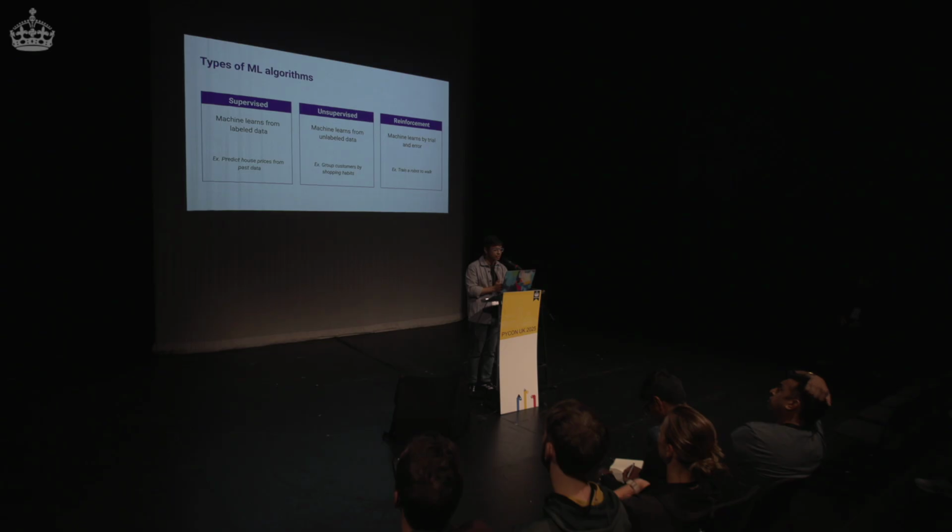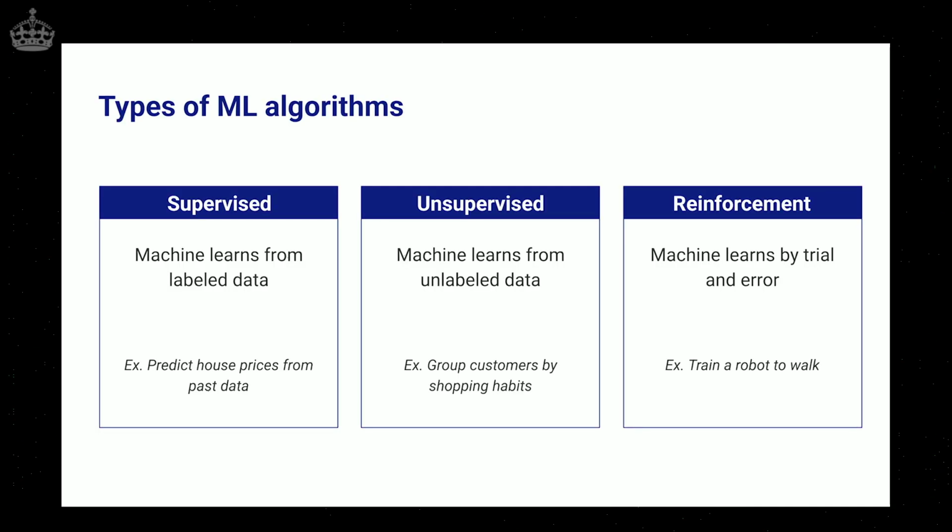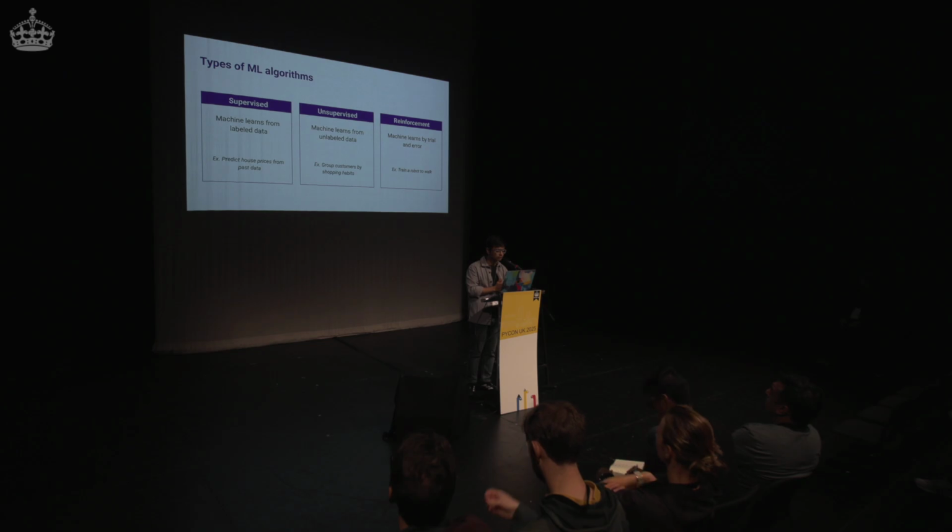Very quickly on the types of machine learning algorithms that we have right now: supervised, unsupervised, and reinforcement learning. We are going to spend most of our time building the supervised regression model, but just trying to understand what are the different types of models there are. In supervised, we have labeled data.